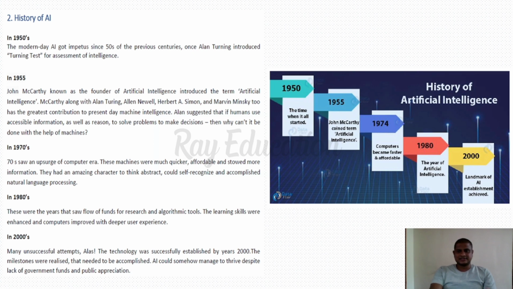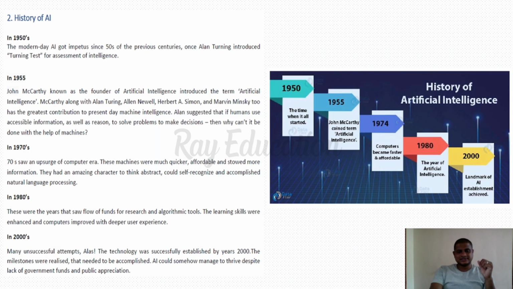And in the 1970s, the largest, fastest computers became available. So computers became faster and more affordable in the 1970s. In the 1980s, the year of artificial intelligence. Why are we calling it the year of artificial intelligence? Because a lot of enhancements and developments happened in the 1980s.